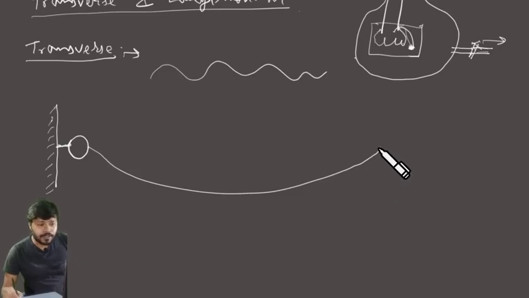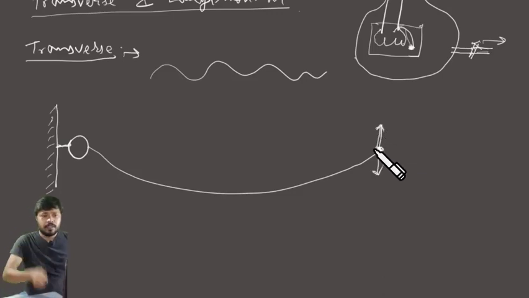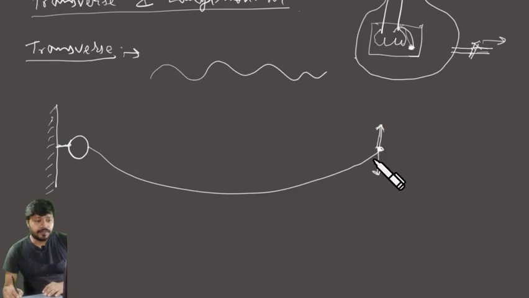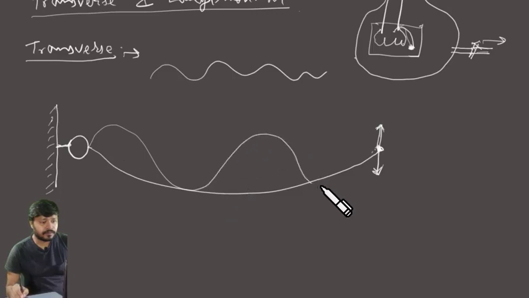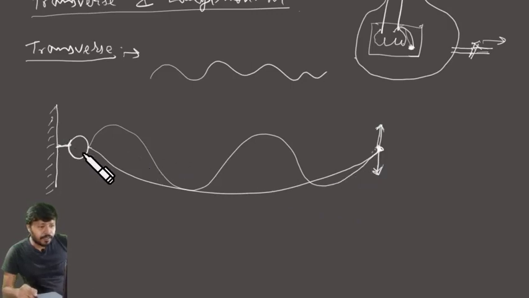Now let's say you start moving your hand up and down, just like this. What will happen to the rope? You will see that because you are moving up and down, the rope will create a structure like this. And what will happen? This ring will slowly move and then make a slow sound, right?